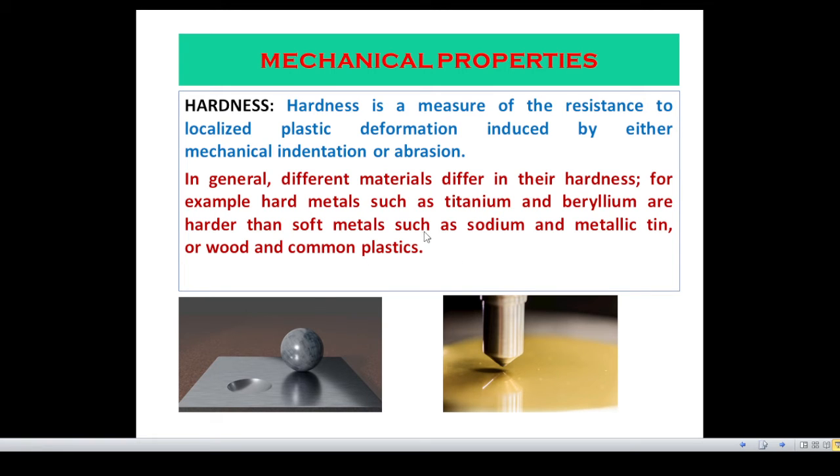Now, the hardness of gold is highest, and in case of engineering materials, the hardness of talc is minimum. Now, by a harder material, we can make scratches over softer materials.